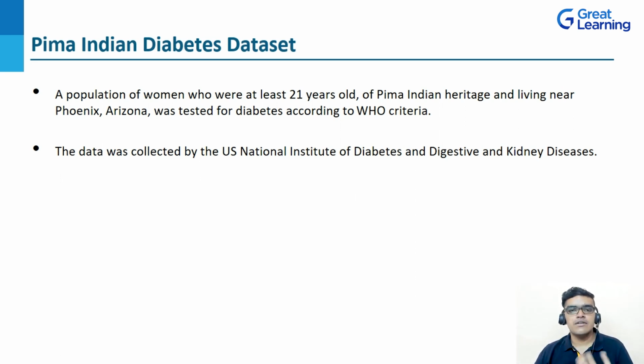Particularly, we can say that almost all patients here are female, at least 21 years old, and living near Phoenix, Arizona, and the women were tested for diabetes according to the WHO criteria. Also, this data was collected by the US National Institute of Diabetes and Digestive and Kidney Diseases. So this is the basic idea about the PIMA Indian Diabetes dataset. Now, let's jump into its features.